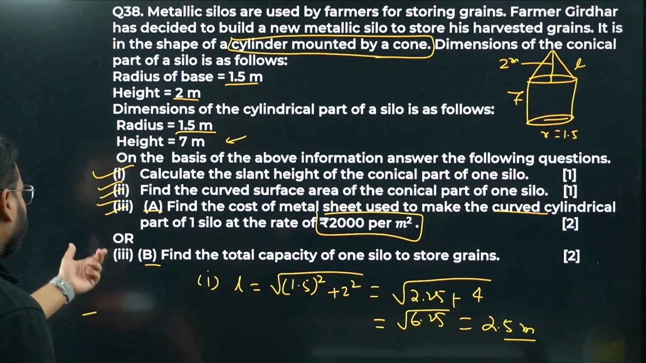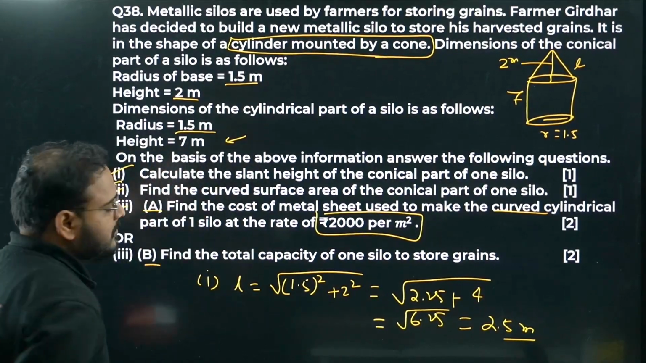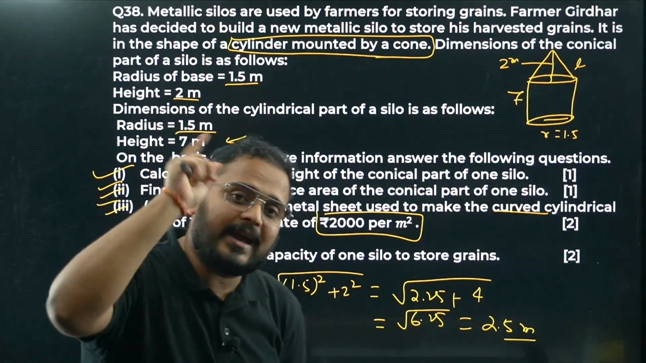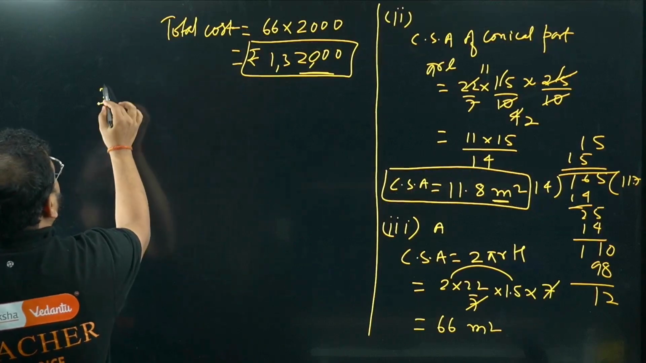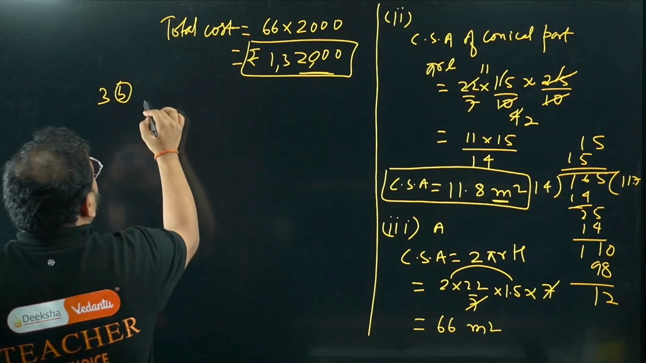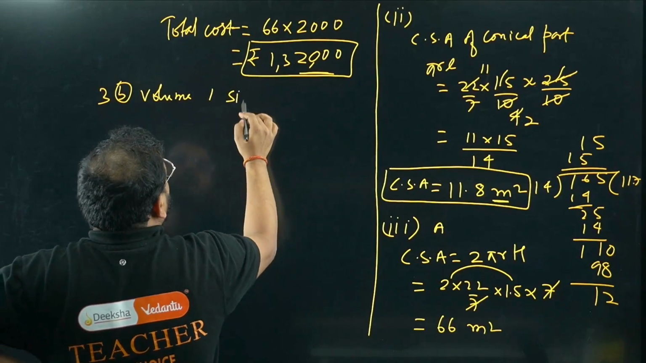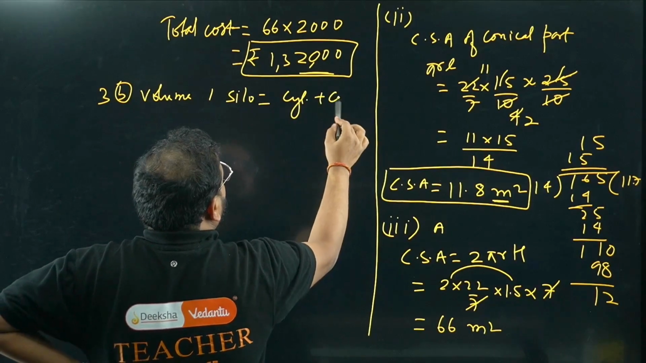1,32,000 we got. 3B: find the total capacity of one silo to store grains. Capacity of one silo means finding the volume of the conical part and the cylindrical part together. So the volume of one silo will be the cylindrical part plus the conical part together.